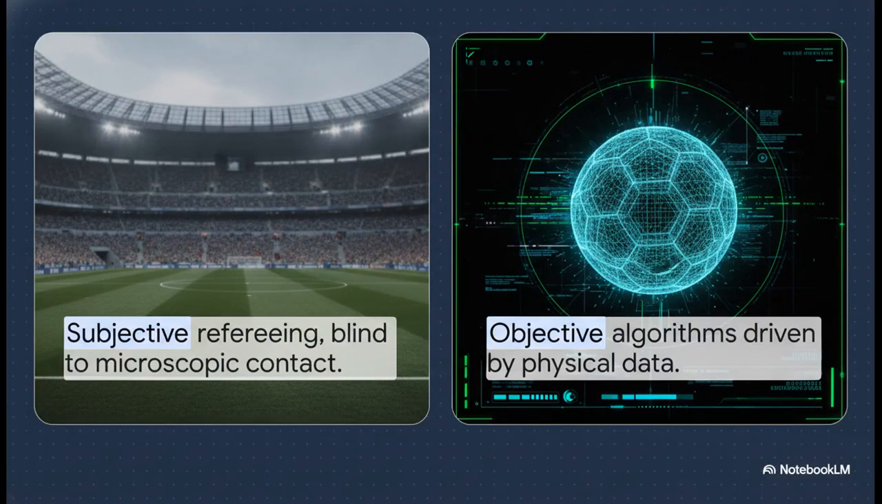Let's compare these two realities side by side because it's wild. On the one hand, we have the human eye. Now, no matter how elite a referee is, they're relying on subjective interpretation from yards away while running at full speed. Human eyes process visual information at roughly 60 frames per second, so they are fundamentally blind to microscopic contact. But on the other side, we have sensor telemetry. These sensors are broadcasting at 500 Hz, meaning they are capturing data 500 times every single second.